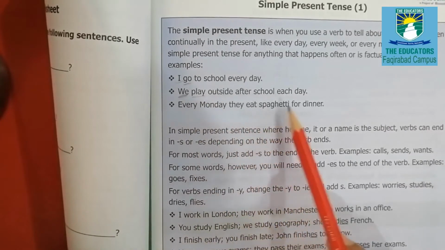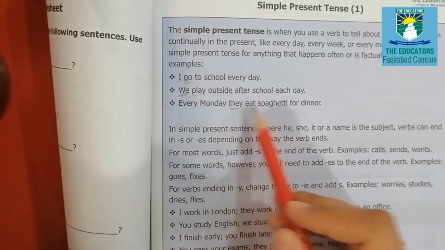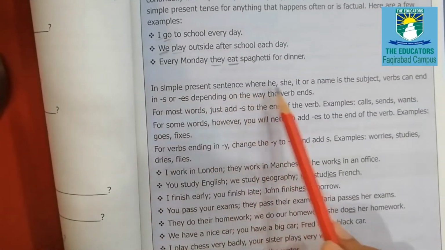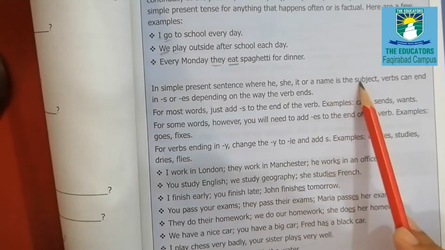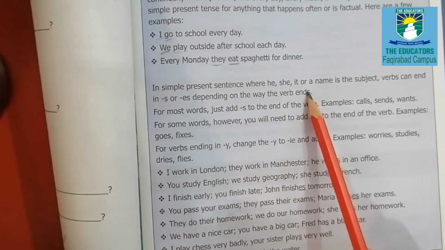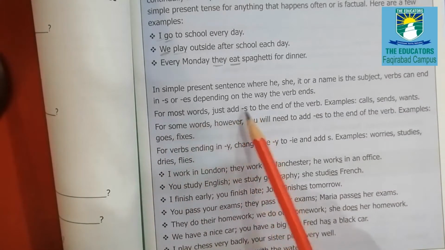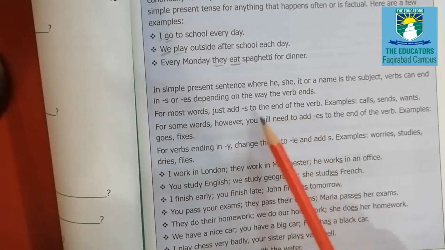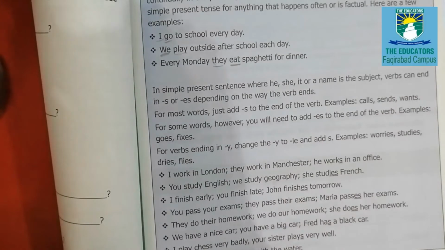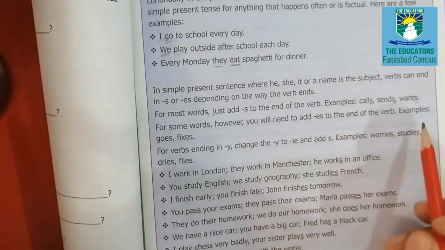Every Monday they eat spaghetti for dinner. As you can see, the subject is plural, that's why we are not putting s, es, or ies with the verb. In simple present tense, where he, she, it, or a name is the subject, verbs can end in s or es depending on the way the verbs end. As we studied yesterday, for most words you just add s to the end of the verb. Examples: calls, sends, wants.